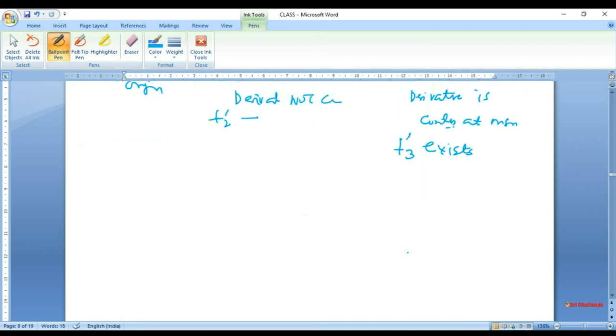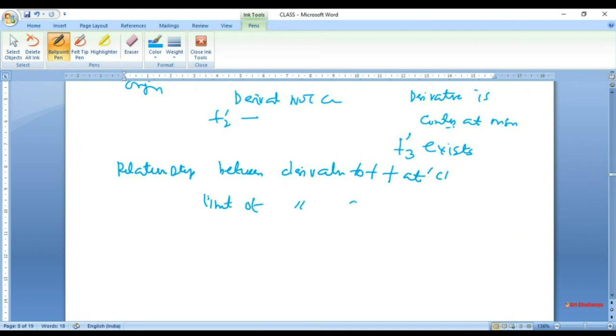There is one important step: suppose sometimes you want to find the relationship between the derivative of f at c, a point, so the value of the derivative, and the limit of the derivative of f at c.